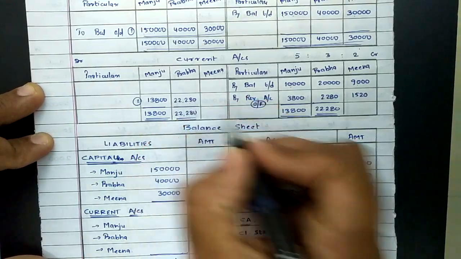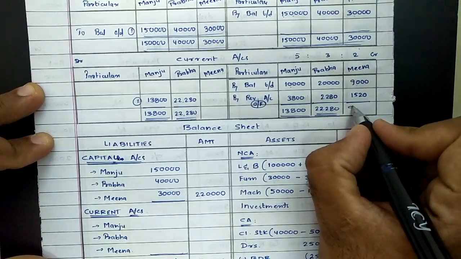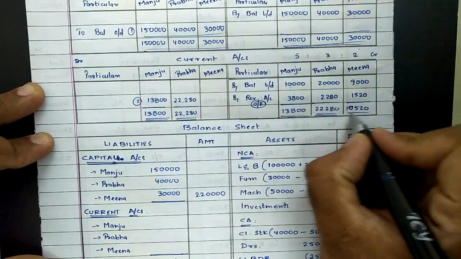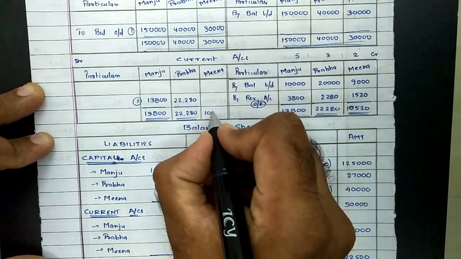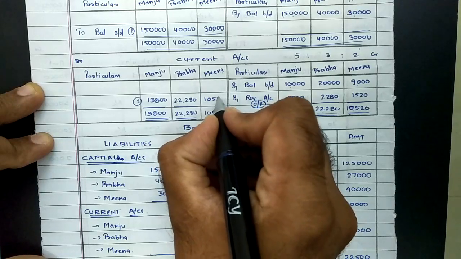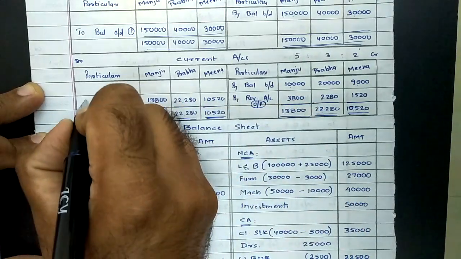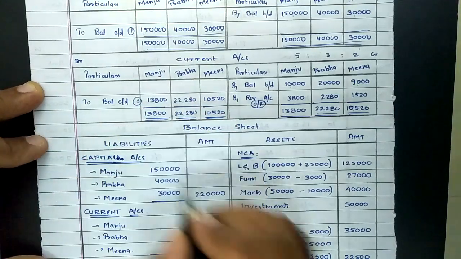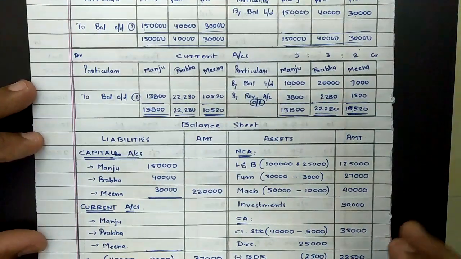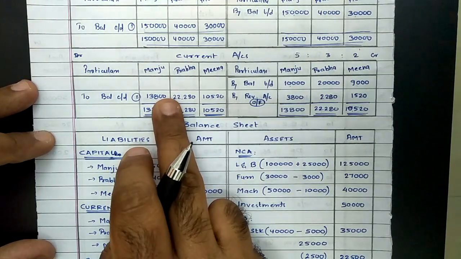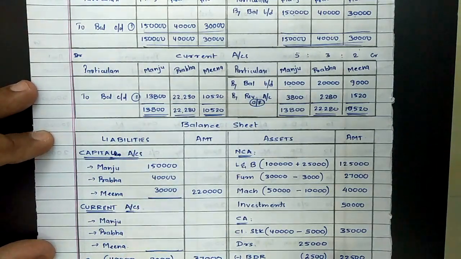And for partner Meena, total of credit is 10,520. Same on debit side 10,520. So difference also comes to 10,520. And this would be the balance to be carried down to balance sheet in front of current account. All the three partners total of credit is exceeding debit, so they will be termed as current account balance, and current account balances will be recorded on liability side.